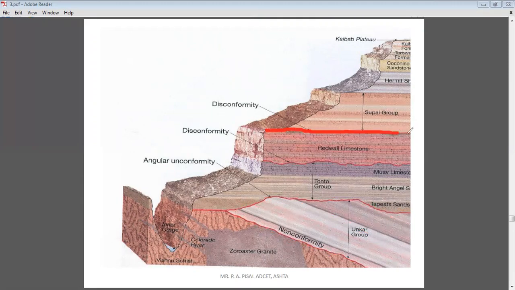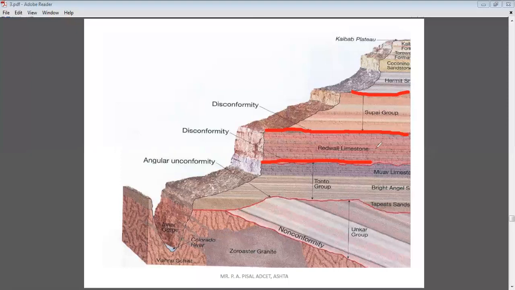Now here we can see the third type of unconformity, the disconformity. The rocks below the unconformity and above the unconformity are more or less parallel to each other.